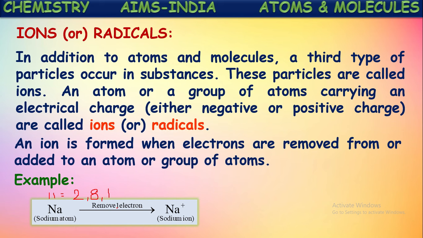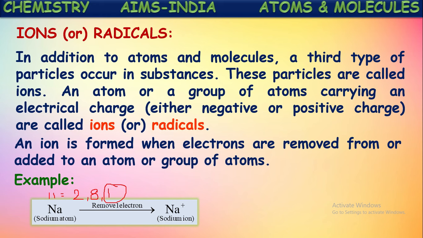Is it going to be stable with this one electron in the outermost shell? No. To become stable, there should be 8 electrons in the last shell. So sodium is not a stable element. It will try to become stable by either losing that one electron or gaining 7 electrons. Which will be easy? Losing an electron.